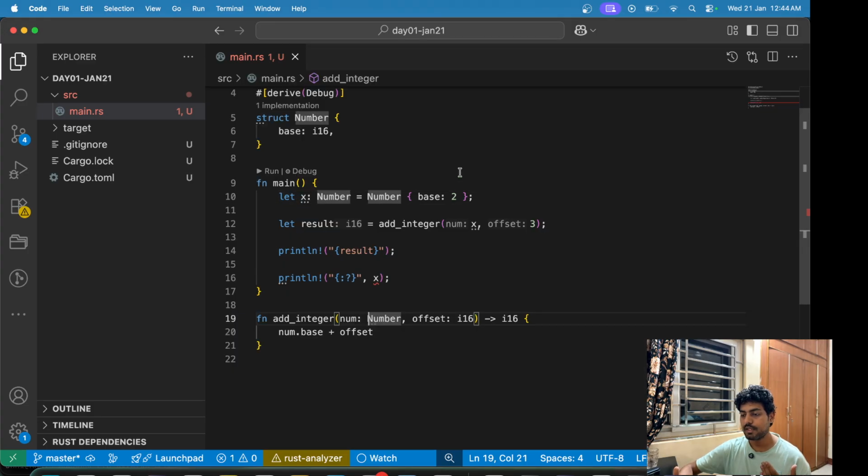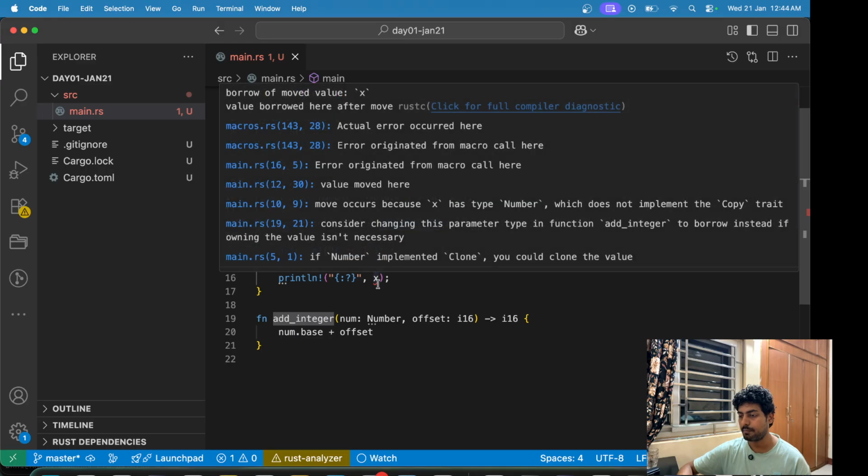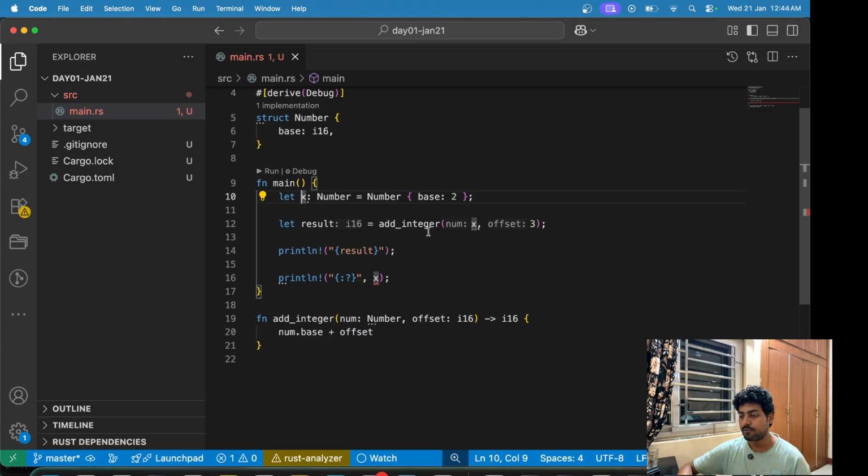If you do this in any other programming language, like C++ or Golang, I think what is done there is that they copy it by default. But in Rust, it is move by default. So you need to explicitly tell what we are doing here. But for now, we are passing in x to this function add integer, and that is what is happening. So now when you try to print x, you will see this error: borrow of moved value x. So this x value goes out of scope here.